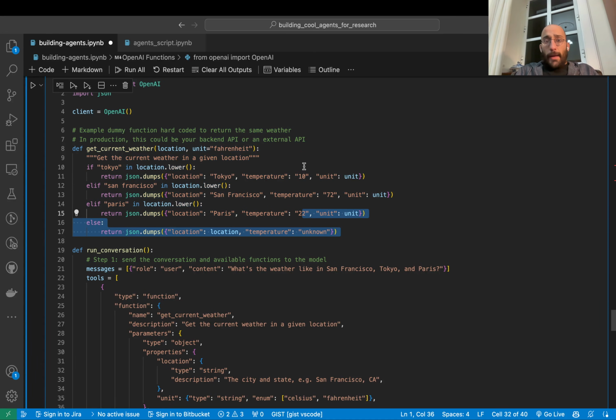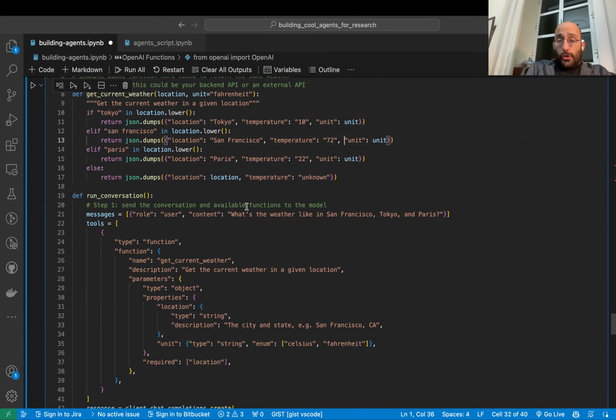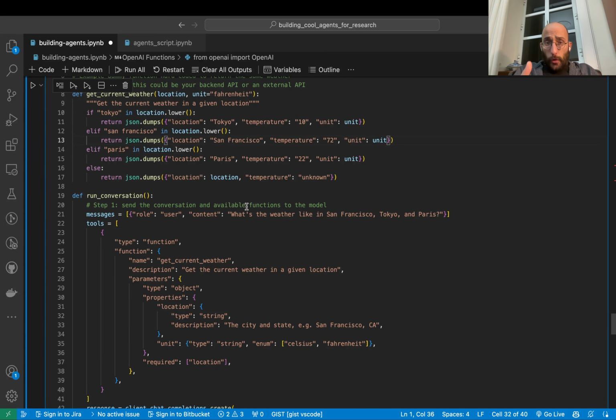Depending on the location input that this function takes from the user, which will be just a string, it will check if it's Tokyo, San Francisco, or Paris, and it will return a JSON dump of a dictionary where location is the key and the value is, for example, Tokyo, along with a temperature and a unit. So it will return a dictionary with 3 keys: location, temperature, and unit. This is just a toy example to demonstrate how OpenAI function calling works.